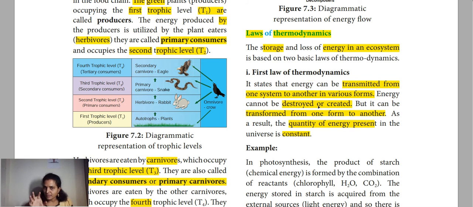Clear now? So 100% energy is there, but while it is transferred, some amount of energy is sent to another form only. That is not destroyed. We can't say that only 80% energy is there in the atmosphere. No. The energy is transferred to the organism as 80% and 20% is transferred as heat. That is also one form. So anyway, in the atmosphere we have 100%. Hope you understand this, right?